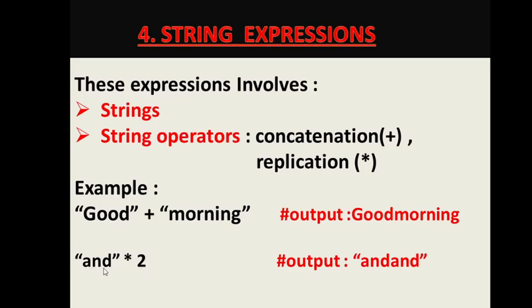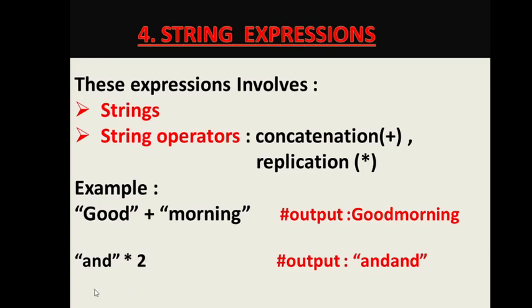So if I am writing and multiply 2, it means and replicated 2 times. Read it like and replicated 2 times. So output will be and and. If you give a space after and, a space before the double quotes close, it will be and space and space. So it will take spaces also. If I write and replicate 4, it will write and four times.